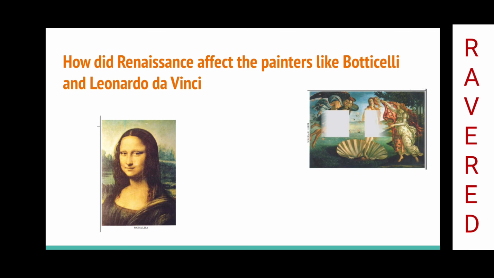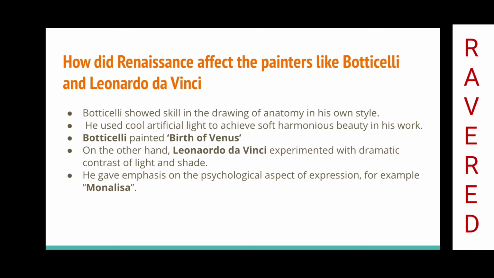Botticelli showed skill in the drawing of anatomy in his own style. He used cool artificial light to achieve soft, harmonious beauty in his work. Botticelli painted Birth of Venus. On the other hand, Leonardo da Vinci experimented with dramatic contrast of light and shade. He gave emphasis on the psychological aspects of expressions. For example, Mona Lisa. How did Renaissance affect the painters like Botticelli and Leonardo da Vinci?